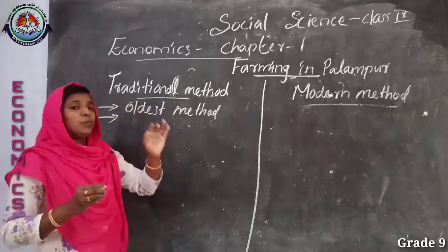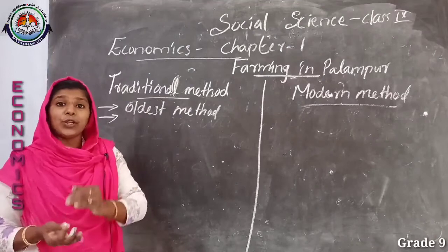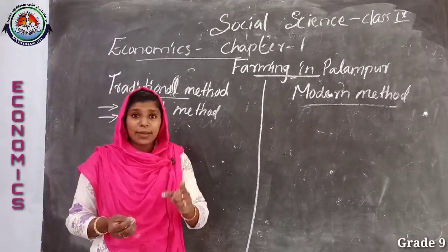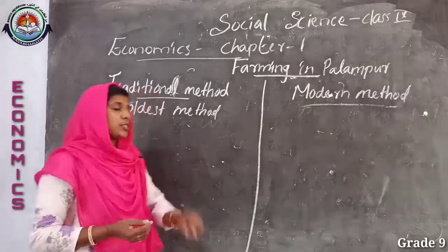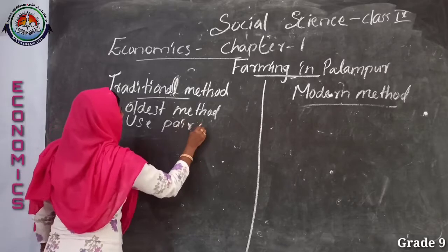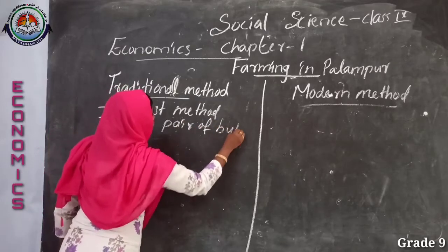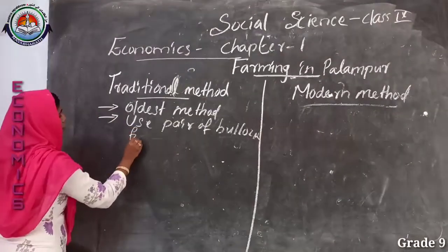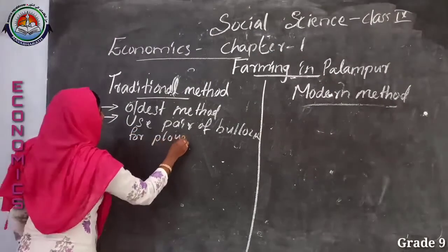In this there is the use of a pair of bullocks, which is the traditional tool. The pair of bullocks is used for plowing.